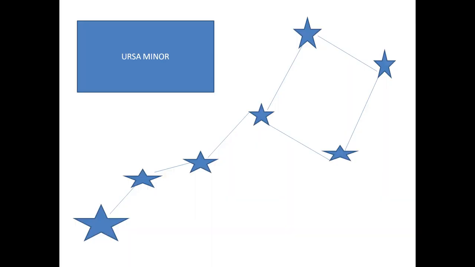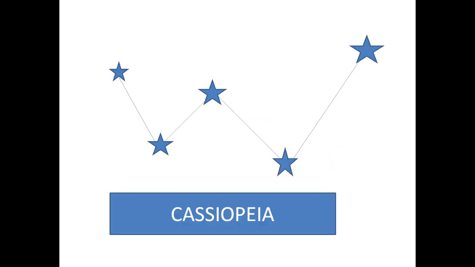Another one is Ursa Minor. Ursa Minor is also a constellation. It is also known as the Small Dipper and is visible in the spring season. The next one is Cassiopeia. This one is also a constellation and it is visible in autumn.